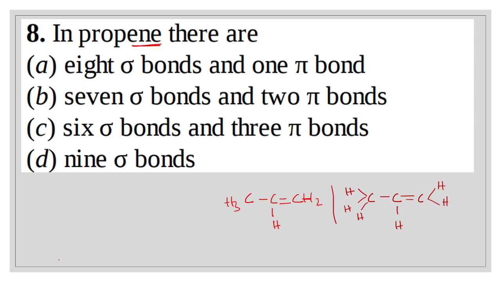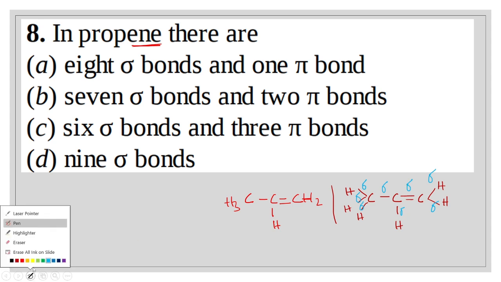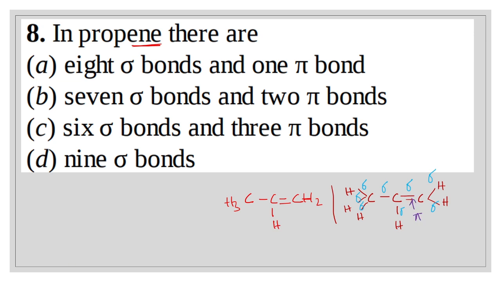Now this is one sigma bond, this is another one, this is another. 1, 2, 3, this is 4, this is 5, this is 6, this is 7, and this is 8. And this one is the pi bond. That's why there are 8 sigma bonds and 1 pi bond. Option A is the right answer.